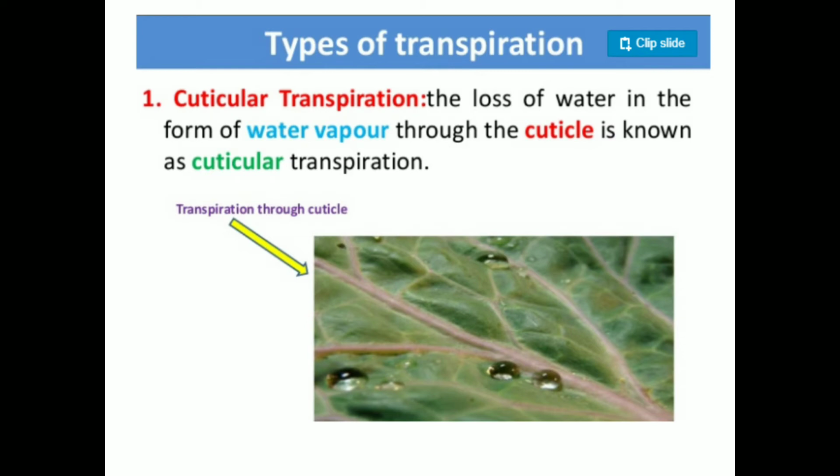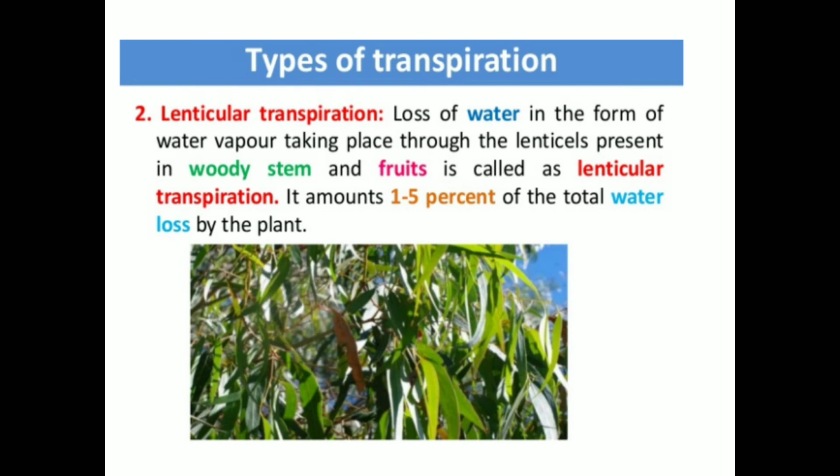There are three major types of transpiration. Cuticular transpiration: loss of water in the form of water vapor through the cuticles of the plants. This is known as cuticular transpiration. Lenticular transpiration: loss of water in the form of water vapor taking place through the lenticel cells present in the woody stems and fruits. This is called lenticular transpiration. It amounts to 1 to 5% of the total water loss by the plant.